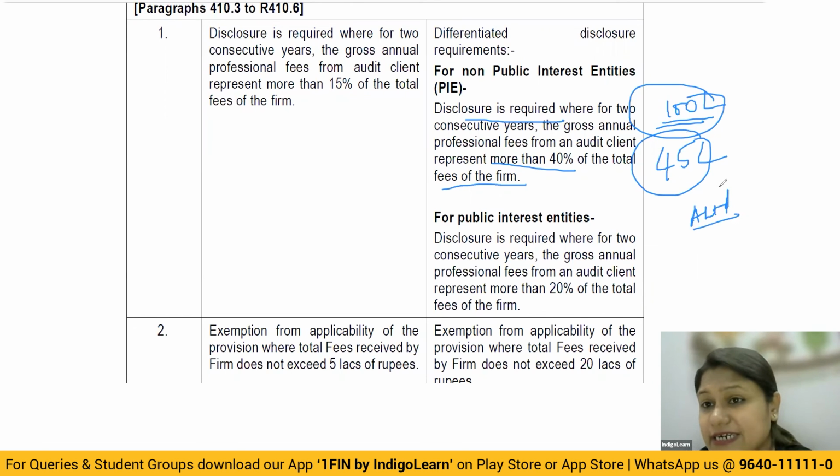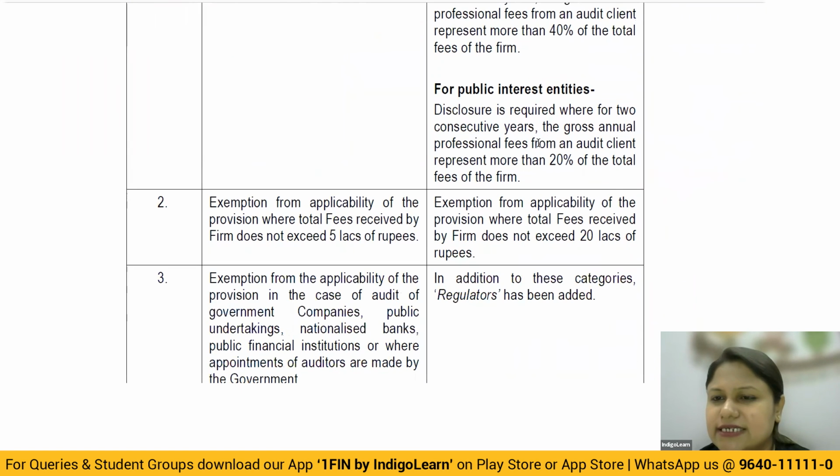Maybe it's a private sector company or a partnership from where you're receiving 45 lakhs. In that case, more than 40% of your receipts are coming from one particular client, so you now have to disclose this information to ICAI. You have to inform them, because we consider this to be a threat. Similarly, for public interest entities like banks and insurance companies, where public interest is there, if more than 20% of the total annual receipts is coming from them, then you have to inform ICAI. Here it is 40%, there it is 20%. Please remember this from the exam point of view.